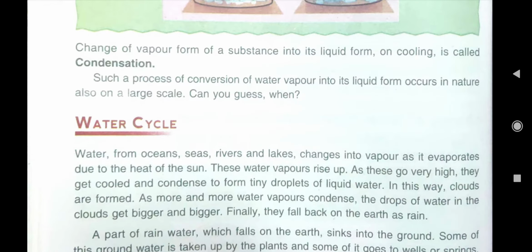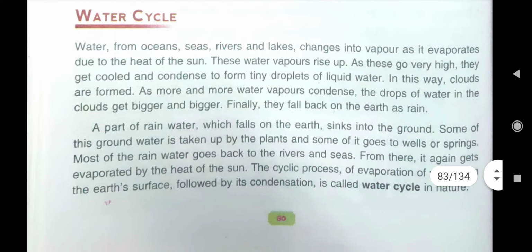What is condensation? Change of vapor form of a substance into its liquid form on cooling is called condensation.